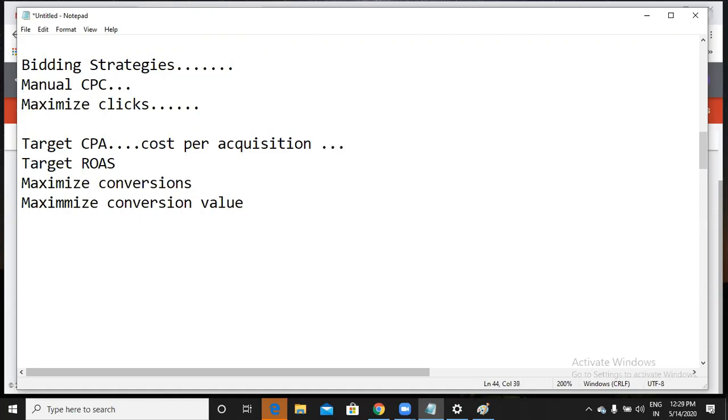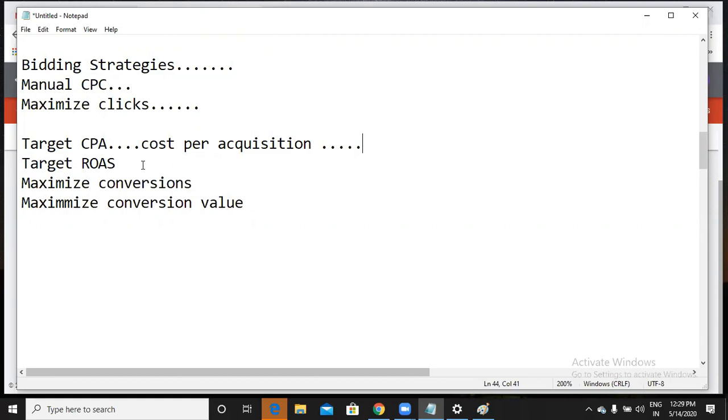If you choose this, you are telling Google to run my ads to get more conversions. I don't want to concentrate on clicks or impressions. I directly want to concentrate on conversions on my website. That is simply target CPA, cost per acquisition. If you use target CPA, you have to enter the amount for CPA, that is, for conversions, how much you want to spend.